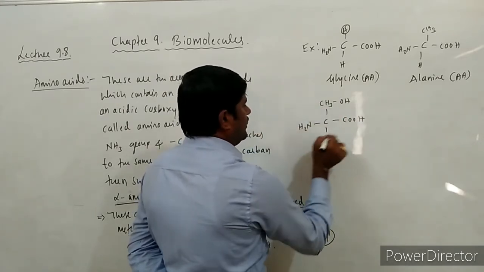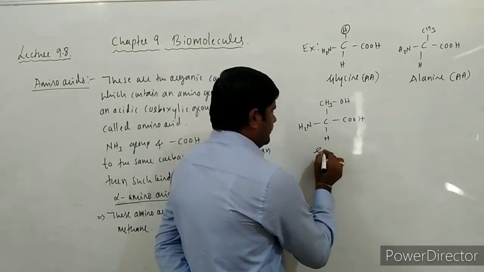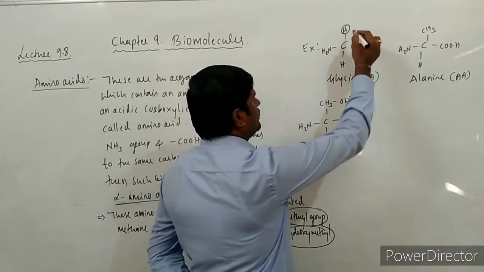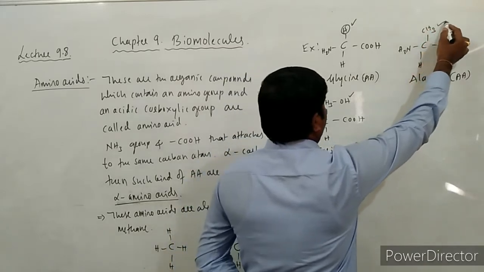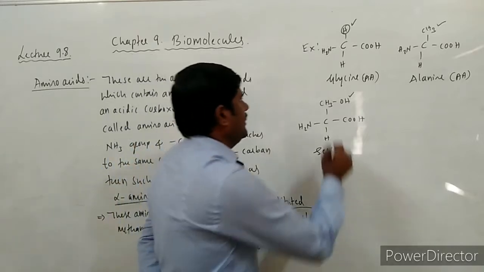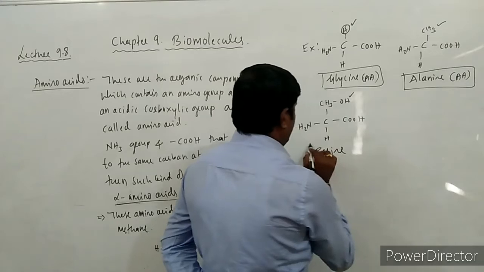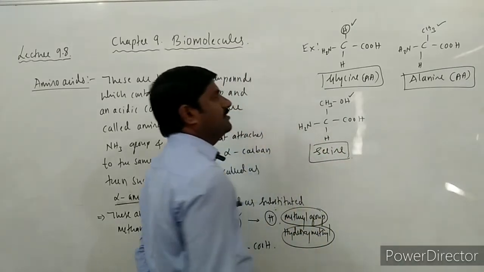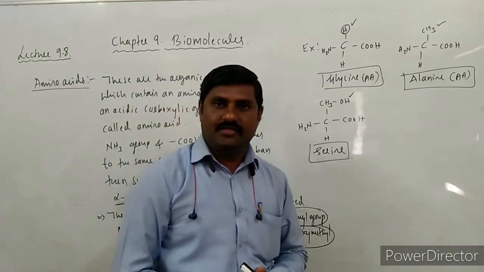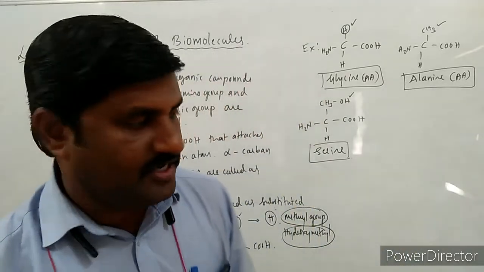Then this is another amino acid called serine. So like this, when this functional group R changes, the type of amino acid keeps changing. See here, this is glycine, this is alanine, and this is serine over here, right? And such amino acids have been classified into three types based on the type of functional group.